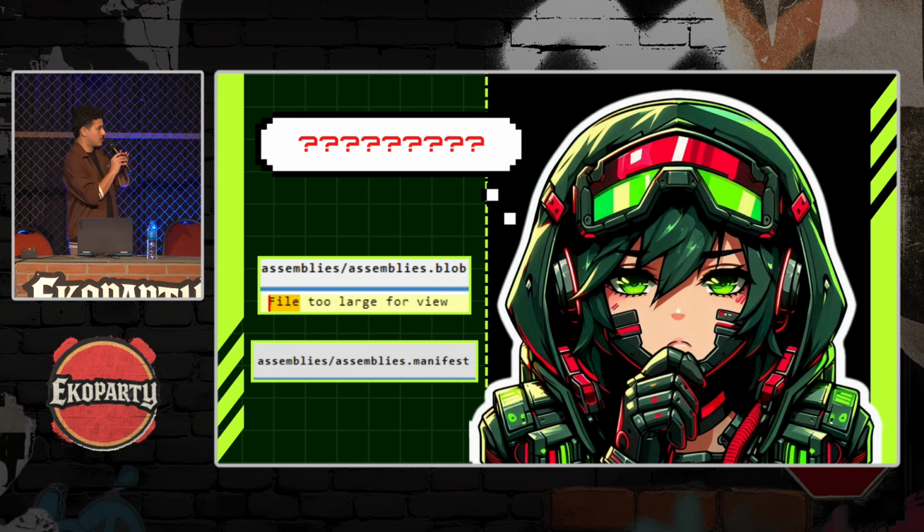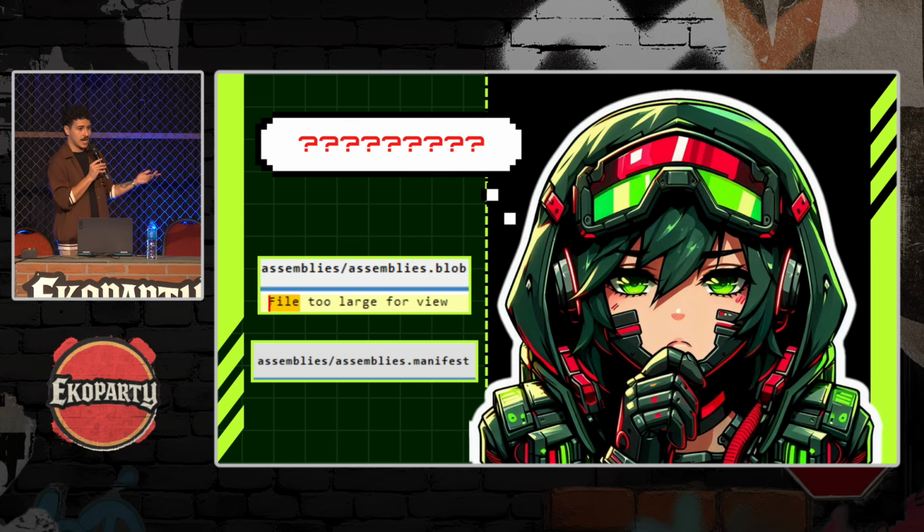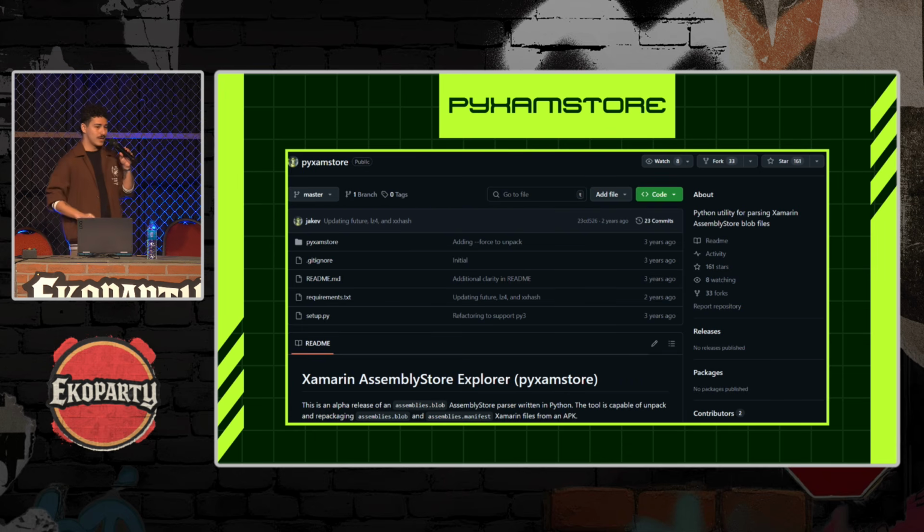All right. So now we can manipulate Mono Runtime using that Frida module, but again, we do not have the libraries that we want to analyze and tamper with. So back to these files, assemblies.blob and assemblies.manifest, how can I actually get the libraries that I want to analyze? And that's actually very simple.